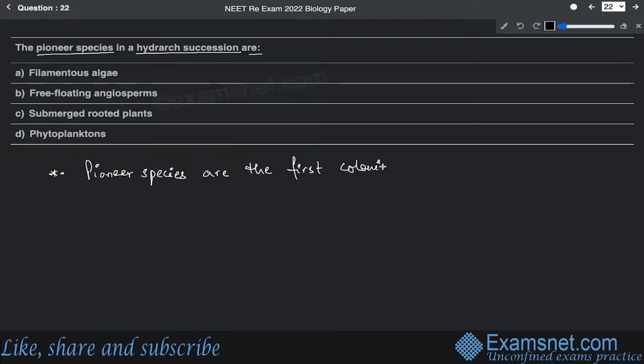Colonizing species in an area, and that starts succession.